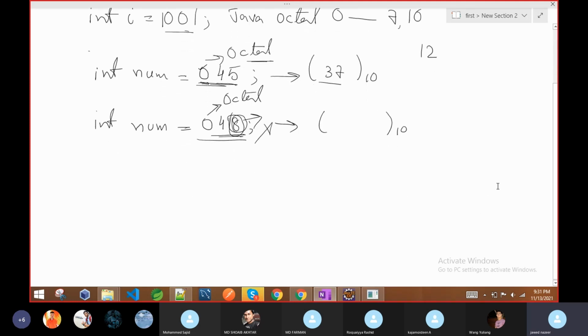Now we can also declare a hexadecimal number. In Java we can declare hexadecimal numbers. So how do we write a hexadecimal number? Suppose the variable name is hex, and any number that starts with 0x, where x may be capital or small, doesn't matter here. If a number starts with 0x, it indicates that it is a hexadecimal number. So it is not simple 10, it is a hexadecimal number.